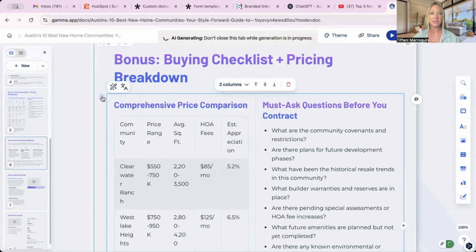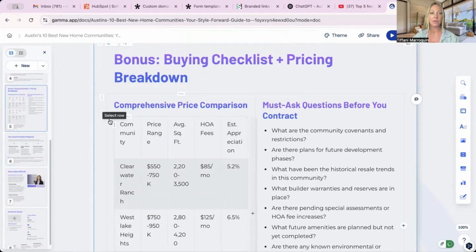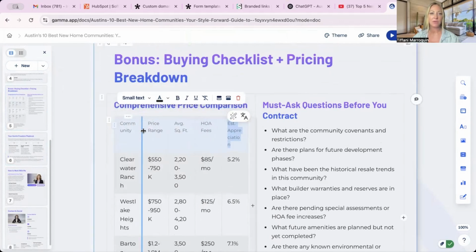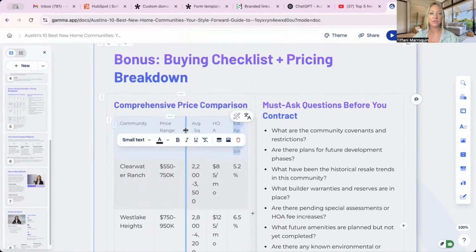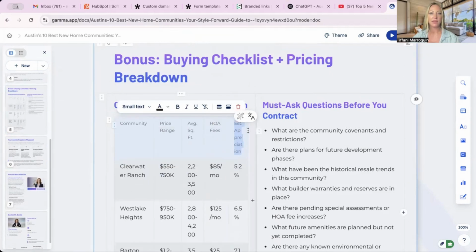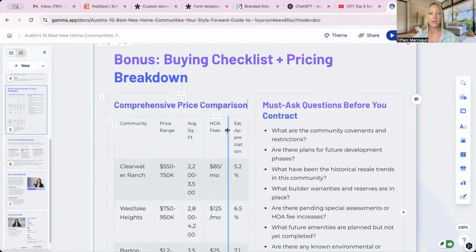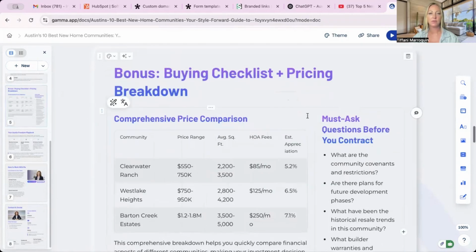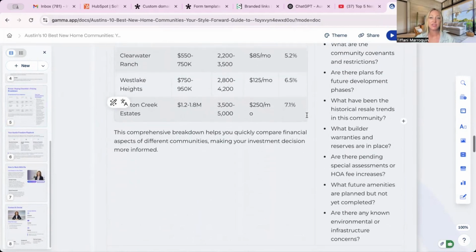So I can change this. Maybe I want to have one column, or I want to have it better aligned. Maybe I really want to select this row and change the text to a smaller text. Maybe I want to pull that over some, pull this over some. Oh, that's too much. All right, make sure HOA and this last one. Oh, I can't get it to click for me. But we could actually even move this to have it be 2 columns left, 3 columns. We want it to be more like this. There we go. So easy to do all of this.